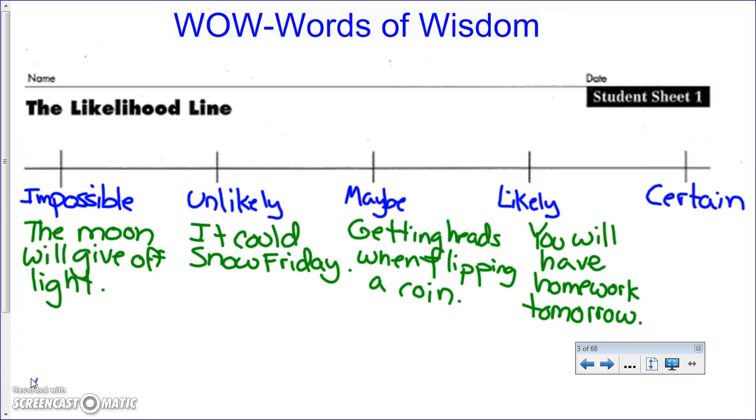Finally, a certain event is one that we are absolutely certain, or 99.9% certain, is going to happen. For example, the sun will come up tomorrow. Even if we can't see it, we know it's going to come up because that's what the sun does every day.